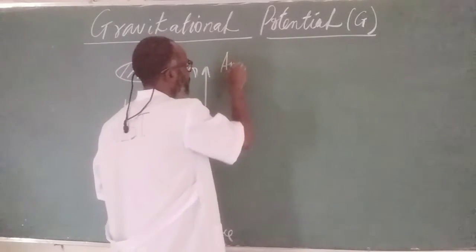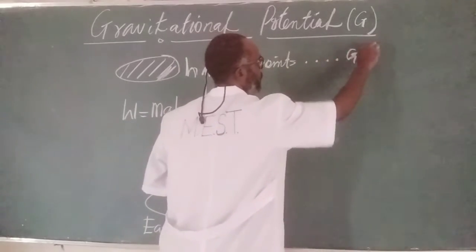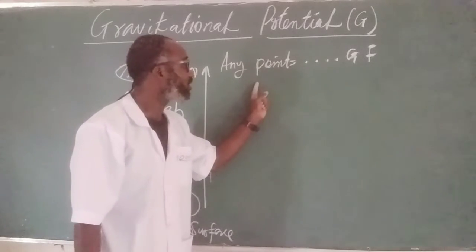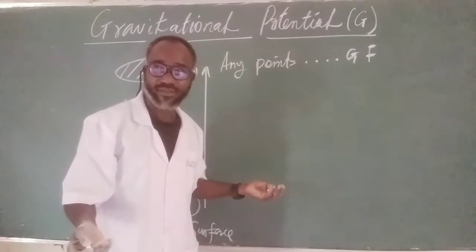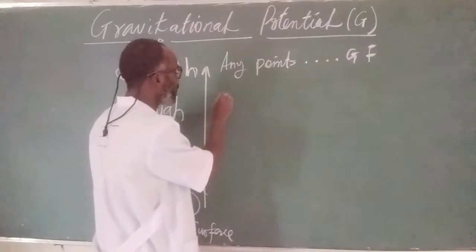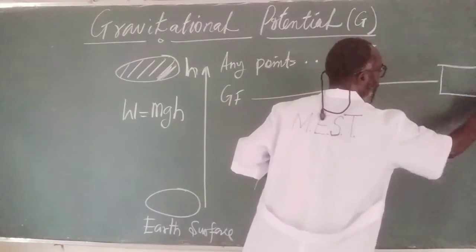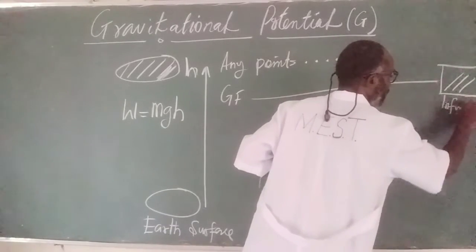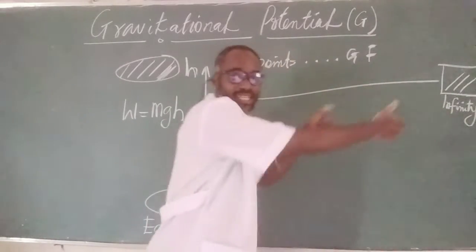Any point in G field. What do I mean by G field? Gravitational field. Any point in the gravitational field possesses gravitational potential. So if we have a G field at this point, and there is a body somewhere here at infinity, all right? We have a body at infinity. We need to bring this body to this point.